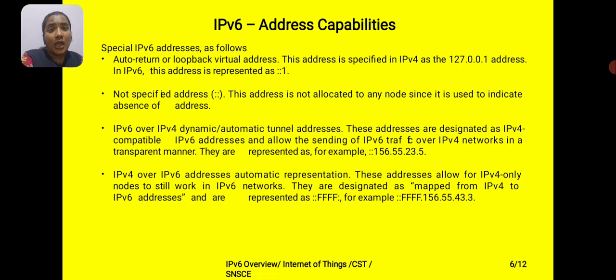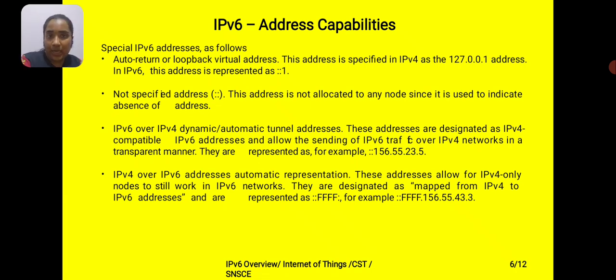Next one is the special IPv6 addresses, as follows. The auto-return or loopback virtual address is specified in IPv4 as 127.0.0.1 and is represented as colon colon 1. The unspecified address is not allocated to any node, since it is used to indicate the absence of an address.